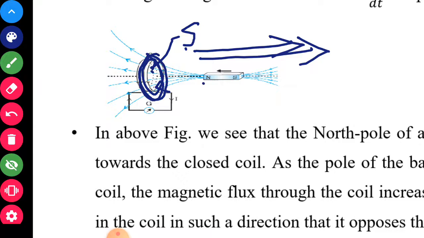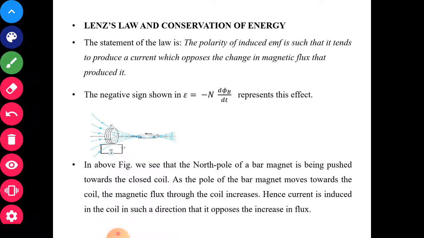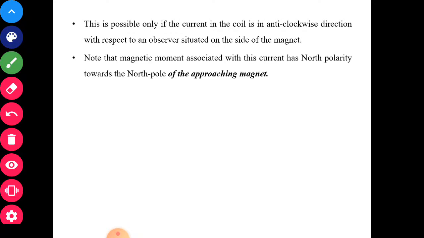South north will be attracted, it will not allow the magnet to go, it will not allow the change in flux associated with the coil. This way the current is induced, that is explained by this scientist, Lenz.